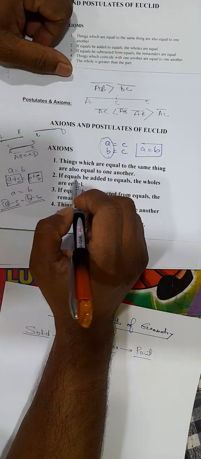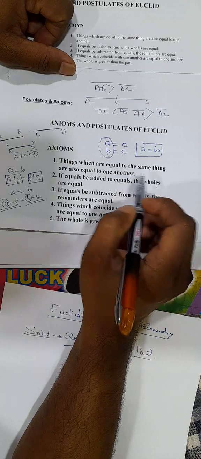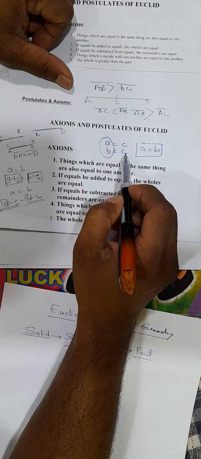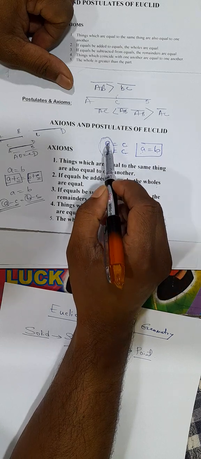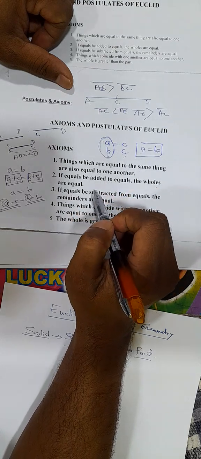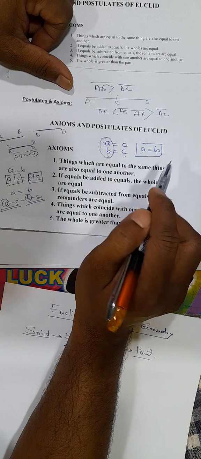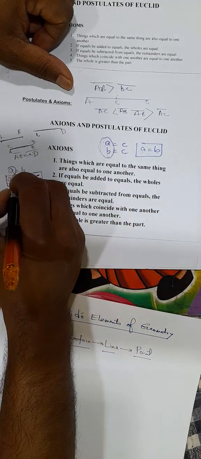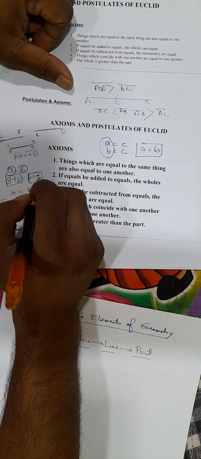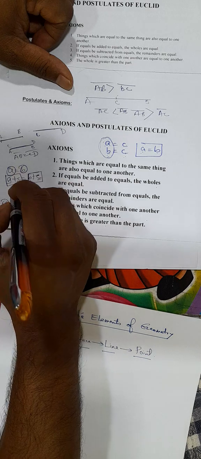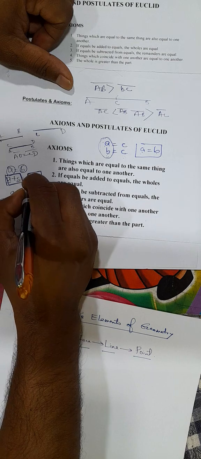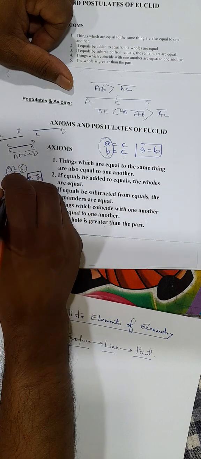These are like: things which are equal to the same thing are equal to one another. A equal to C, B equal to C, that means A equal to B. These two things are equal to the same thing, so they are equal to one another. If equals be added to equals, the wholes are equal. A equal to B and equals be added: A plus C, B plus C, right? So the sum A plus C is also equal to the sum B plus C, since A and B are equal, and the same thing is added to both of them.